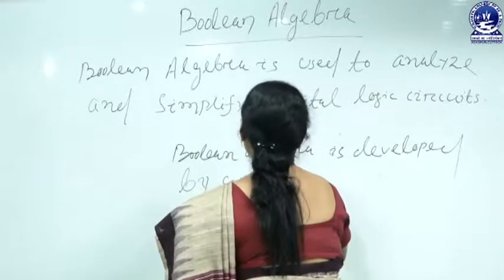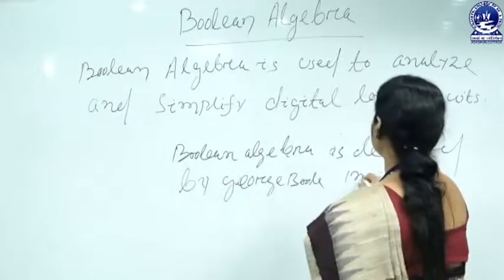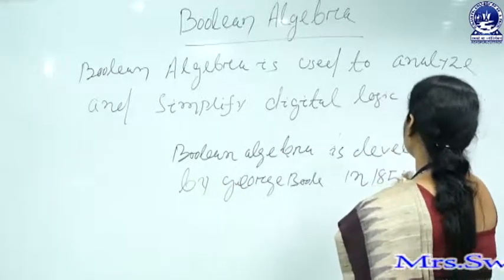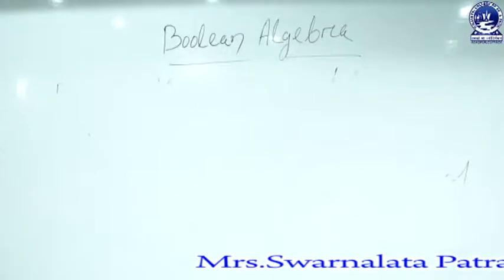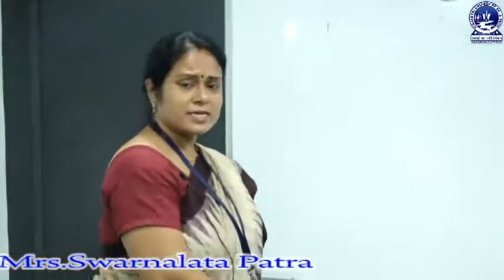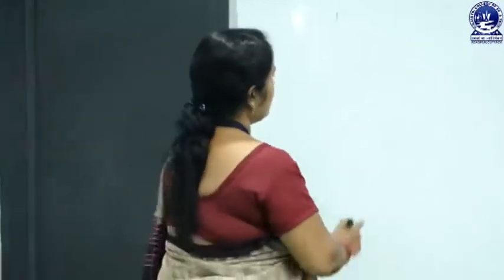George Boole developed it in 1854. Let us discuss some basic rules followed in Boolean algebra.